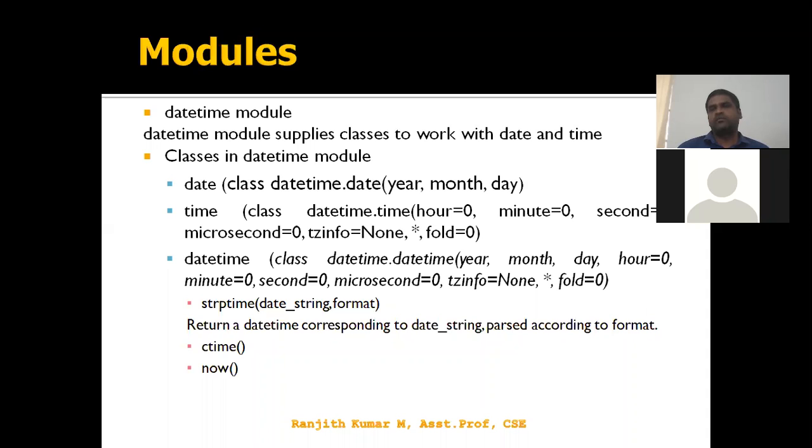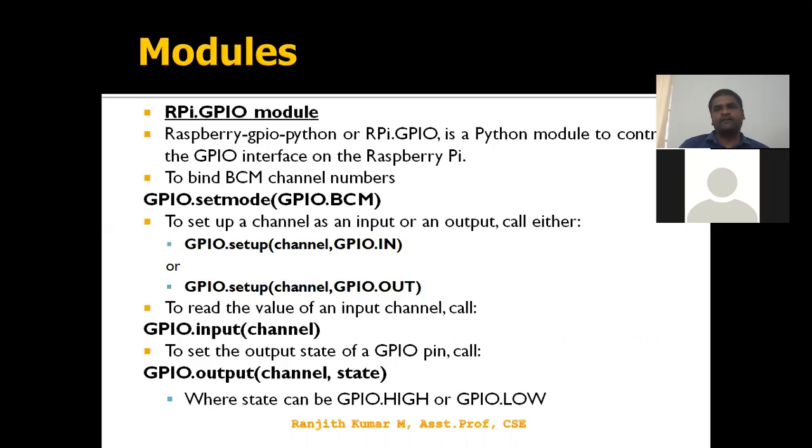Okay, followed by month name, followed by like that. Time only: what is the hour? What is the minutes? What is the seconds? What is the milliseconds? Okay, this is about the datetime module. And the next is the GPIO module.